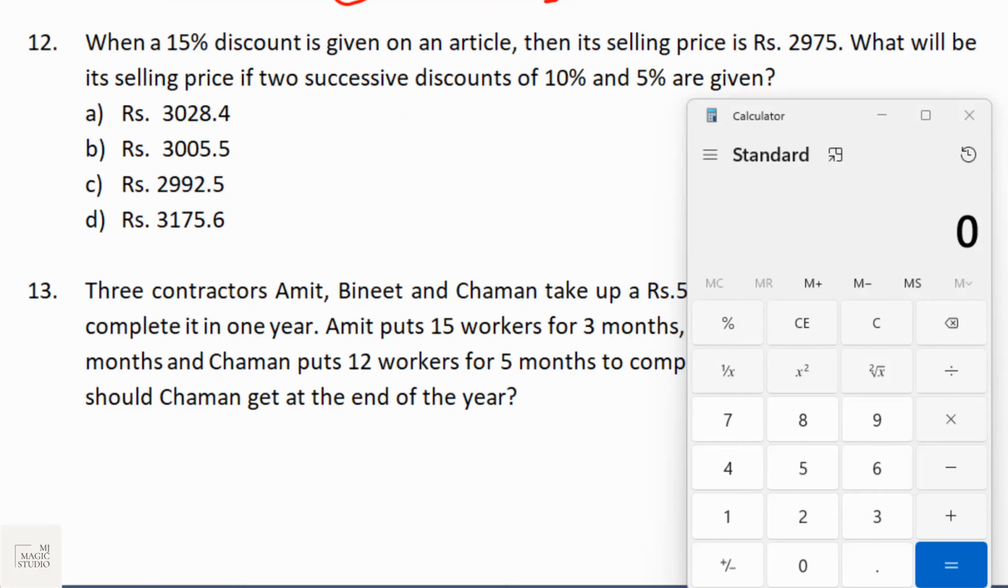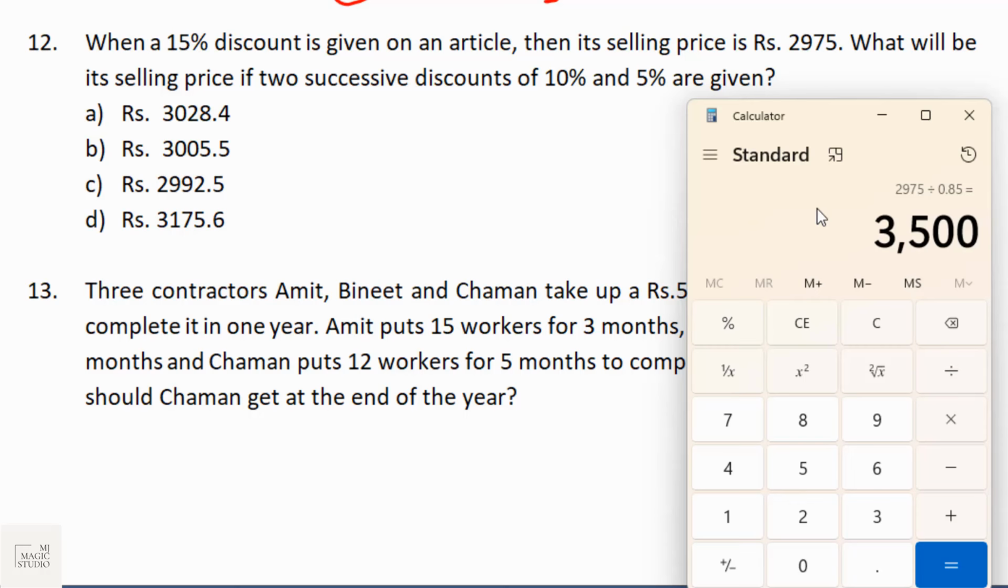Let's take the question number 12. When a 15% discount is given on an article, that means your recovery is 100 minus 15, that is 85%. Then its selling price is 2975. That means marked price was 2975 divided by 0.85, that is 3500. Marked price of an article is 3500.